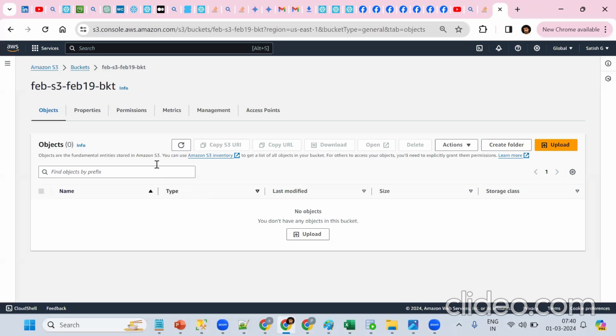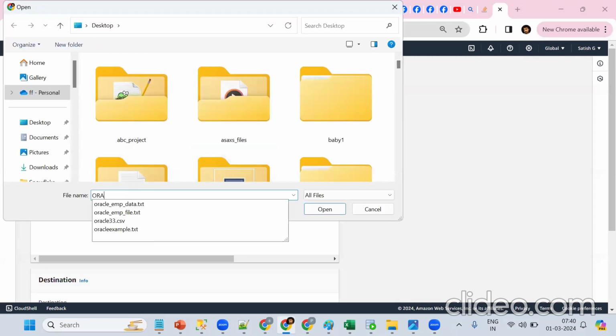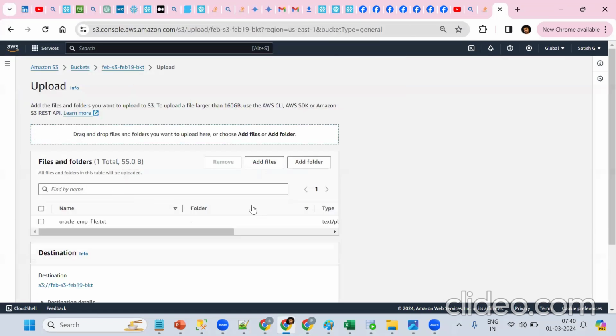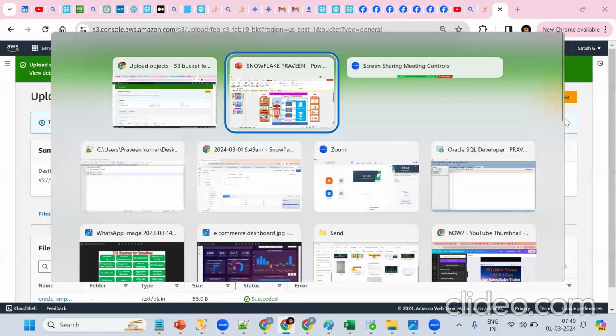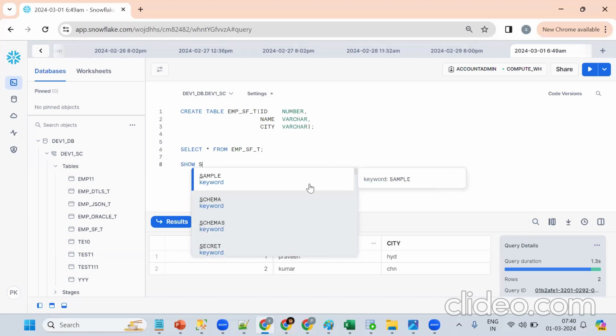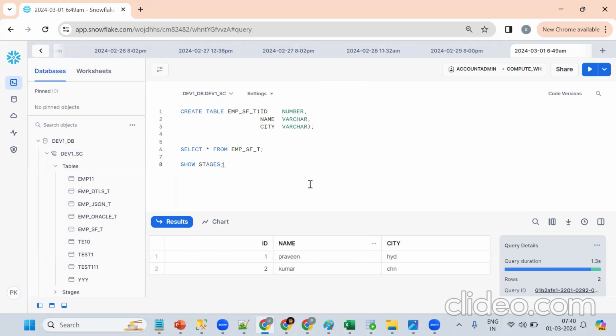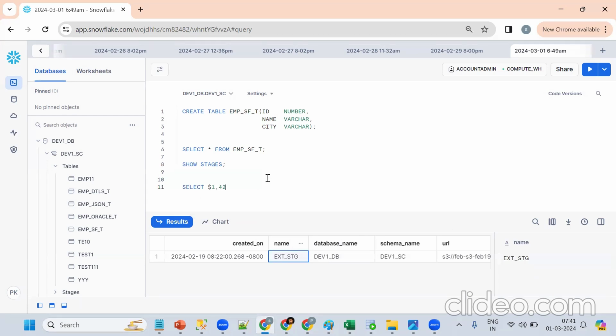Now go back here one more time. I'm just trying to explain at a high level. Upload this file, add files. So Oracle emp file. Click on this value. Now see, data will be there here. Select them. We'll see this one in the Snowflake concept. See the same thing.